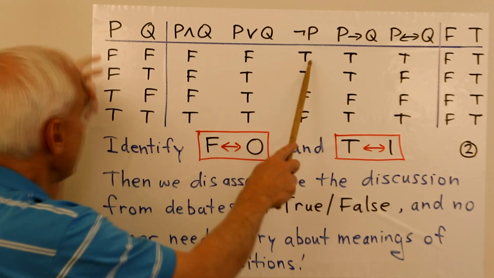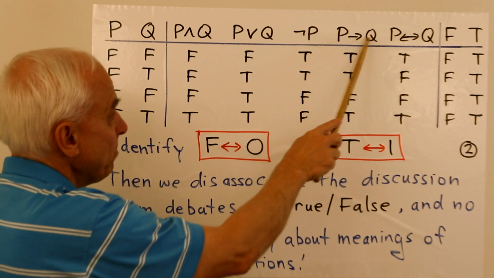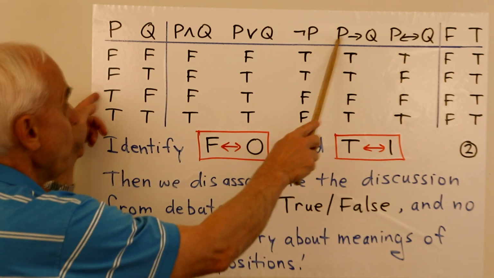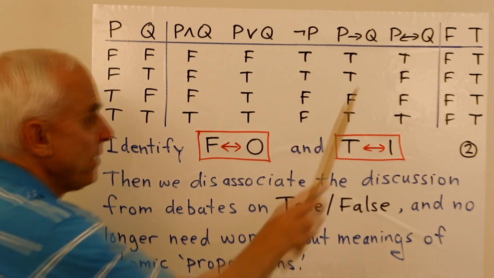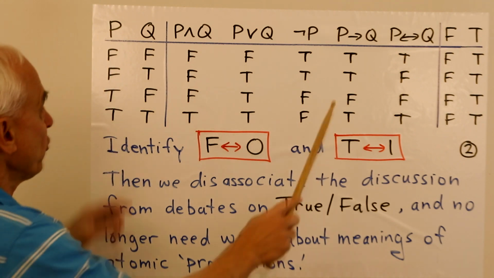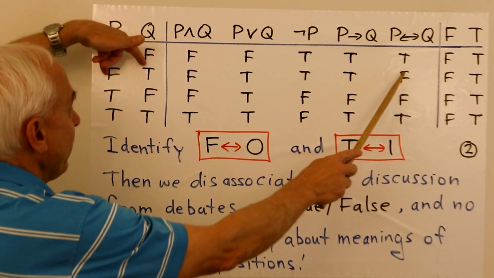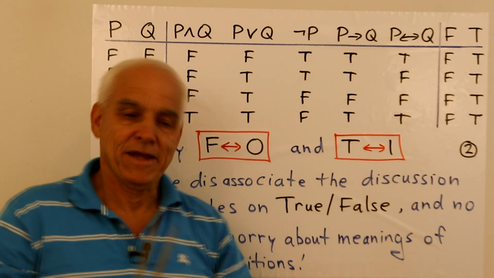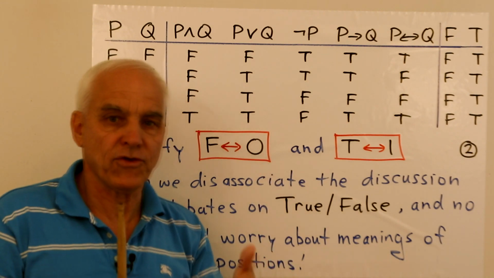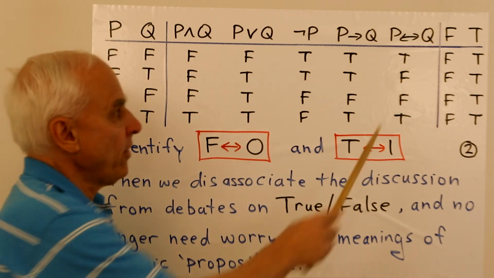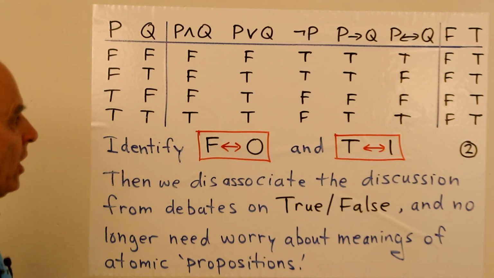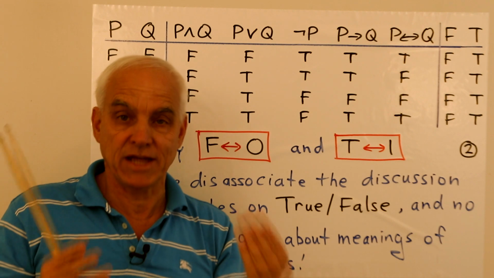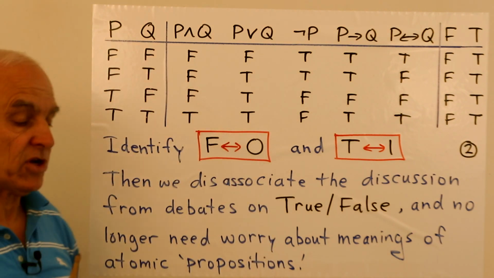Then we have not P, which is just the negation of P. We have the implication P implies Q, which is always true, except when P is true and Q is false. The equivalence between P and Q, which is true when they are equal and false otherwise. And then we can also think about the constant propositions which are always false or always true. They are also useful. We just call them F and T. So this is the classical sort of starting point of propositional logic, these various connectives defined on propositions with truth values, true or false.